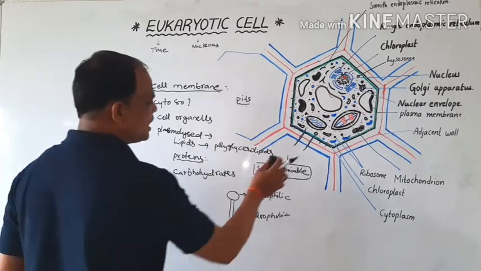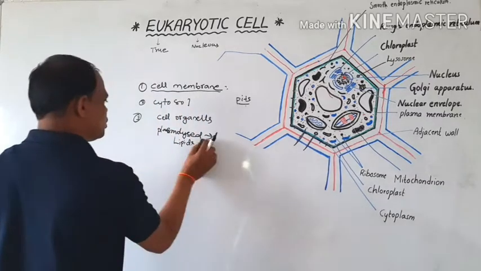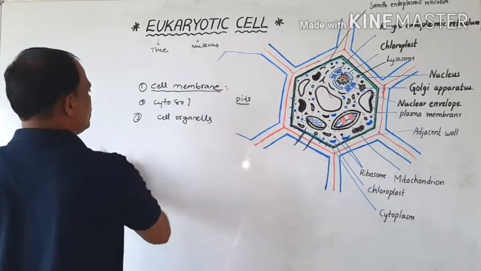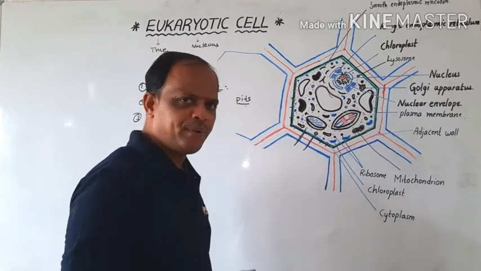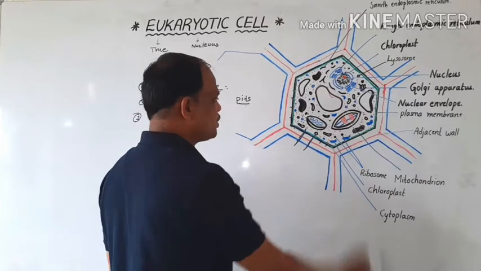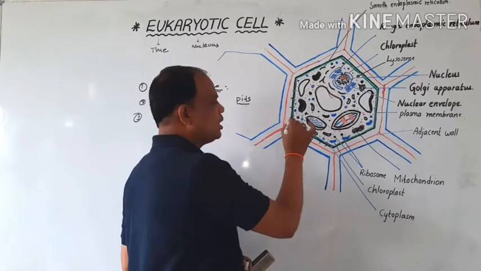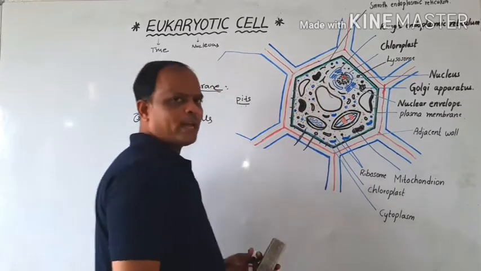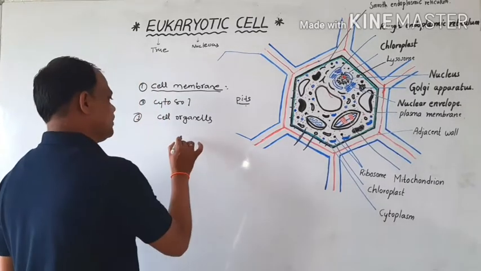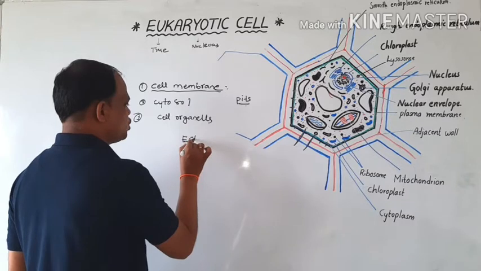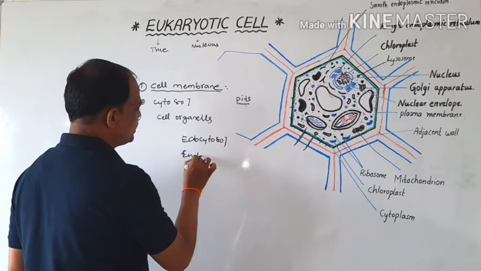The next part is the cytosol. The cytosol is the semi-solid, fluid, gel-like structure. There are two types of cytosol: ectocytosol and endocytosol.